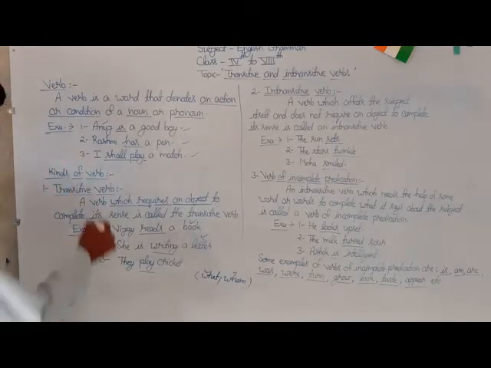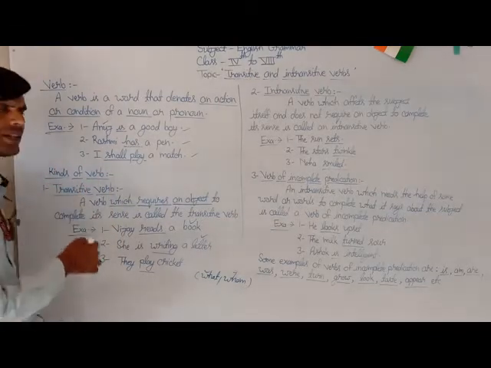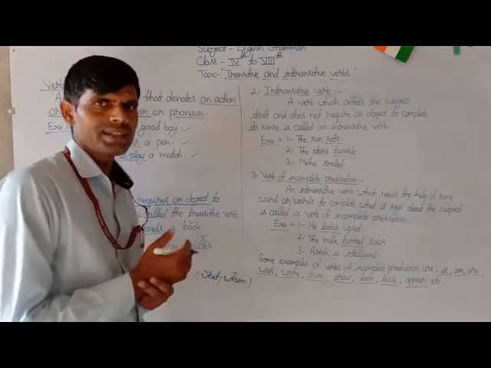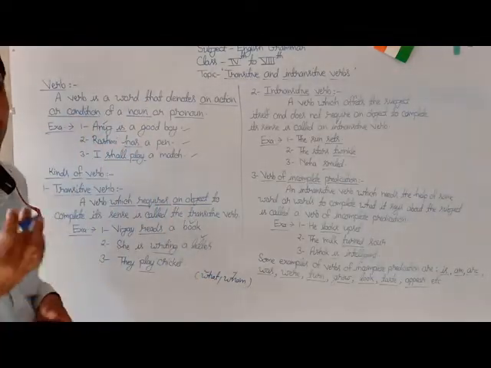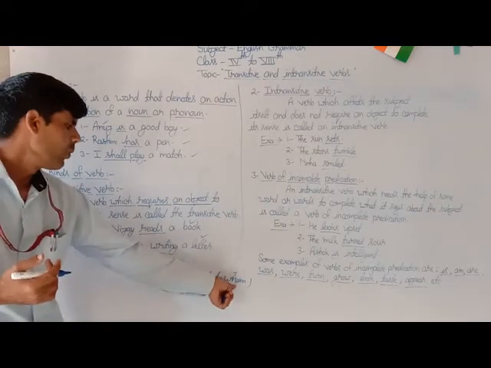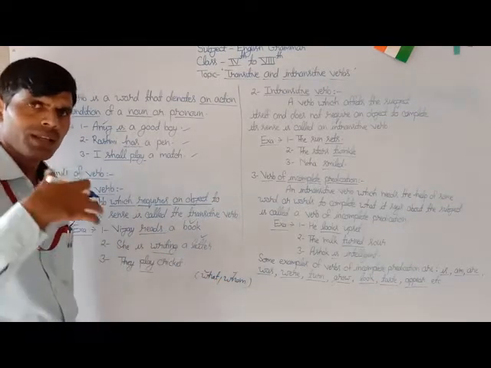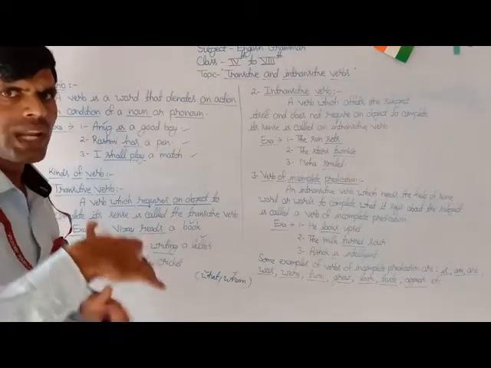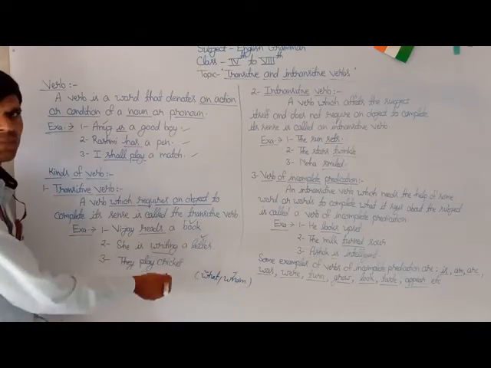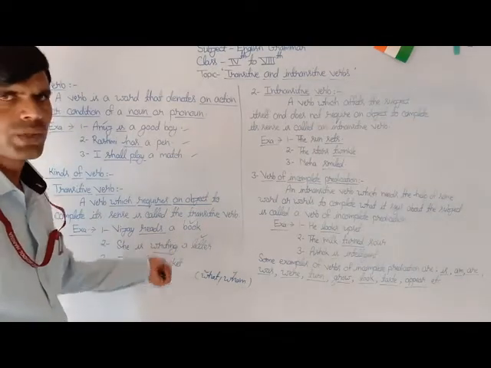Then if you want to determine whether a particular verb is transitive or intransitive, then we have to form a question with the verb in the sentence and the word what or whom. The word that answers the question will be the object of the verb. Here are some more examples which I have already told you.